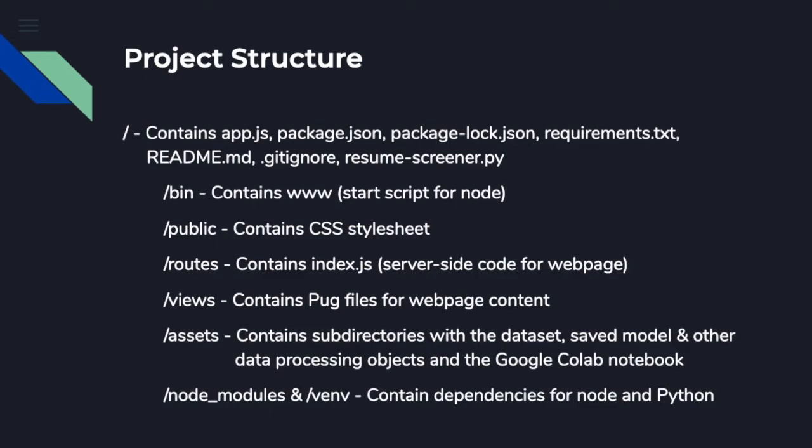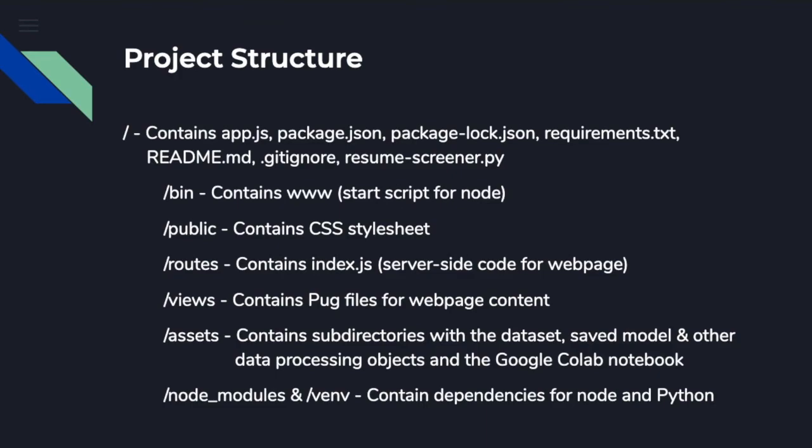And then in the bin directory, we have the www file, which in this case is the start script for Node. Then we have the public directory, which contains the CSS style sheet for our platform. And then we have the routes directory, which contains only one file, index.js, because we only have one page for our web platform right now. And then we have the views directory, which contains the pug files for web page content.